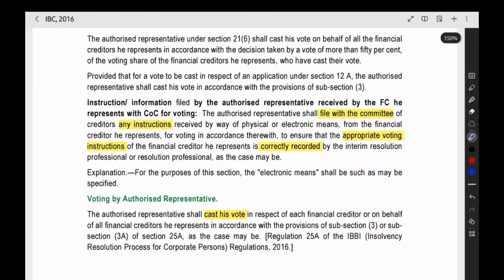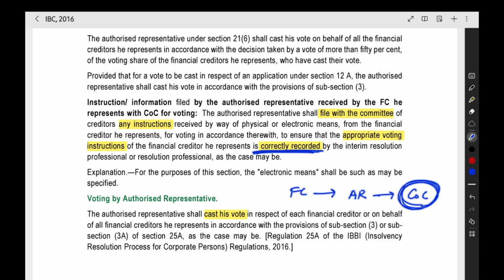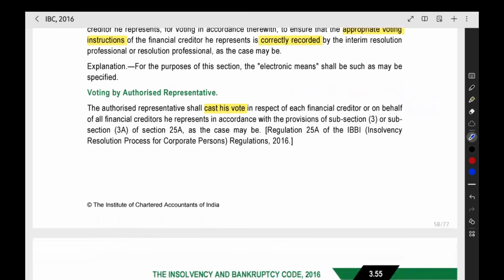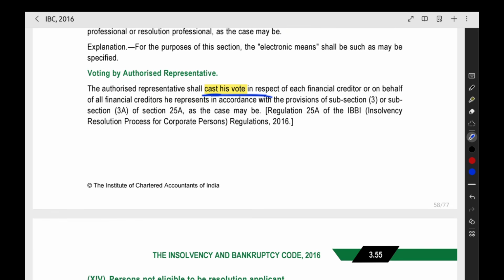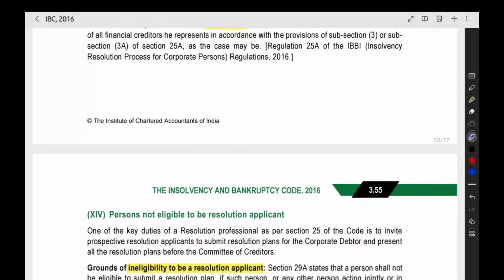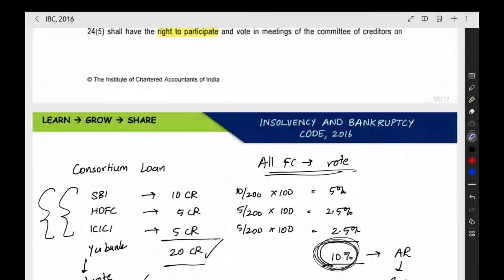So this will be the voting for the financial creditor in case of consortium loan, where you are appointing an authorized representative. Now the next point: instruction or information filed by the authorized representative, received by the financial creditor he represents with the CoC for voting. Whatever instructions the financial creditors give to the authorized representative will be in a document. That voting instruction document should be filed with the committee of creditors. So that is the point they have given here. Next point is voting by authorized representative. The authorized representative shall cast the vote in accordance with the provisions. So that's all about the authorized representative voting point.